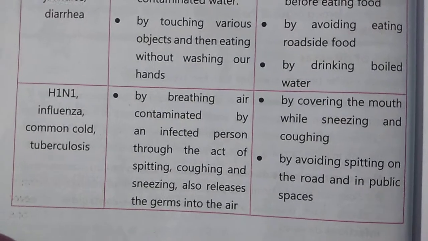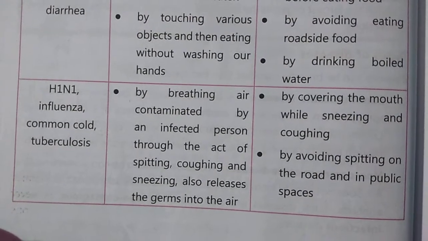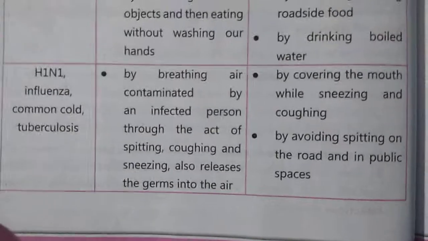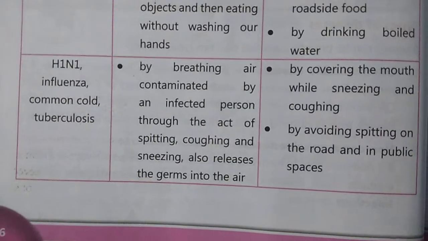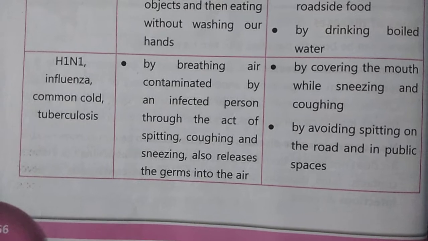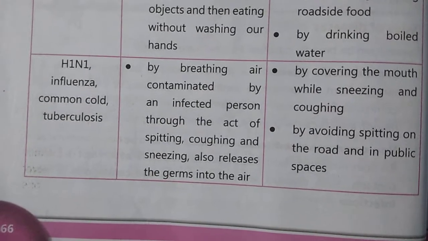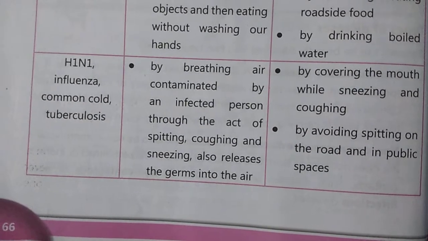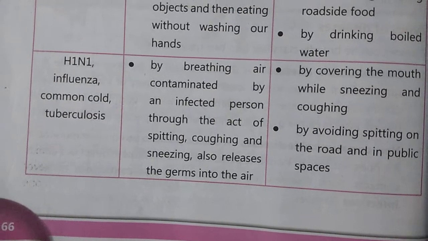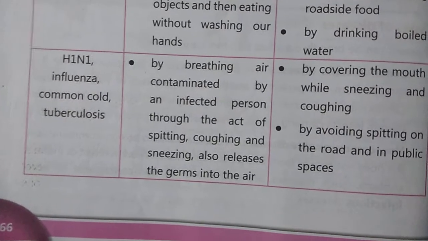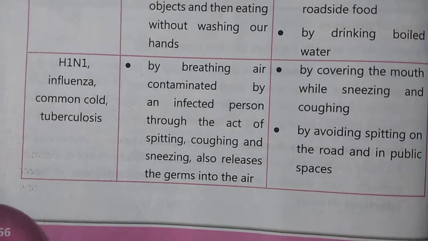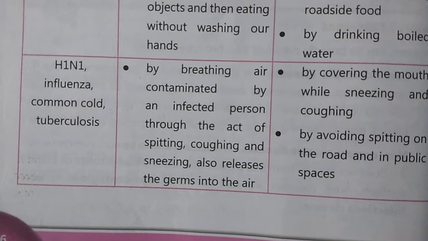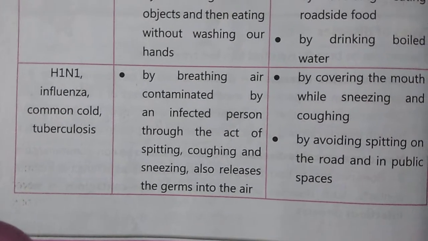Then the next group: H1N1, influenza, common cold, tuberculosis. Now how do they spread? They spread by breathing air contaminated by an infected person, because spitting, coughing, and sneezing also release the germs into the air.